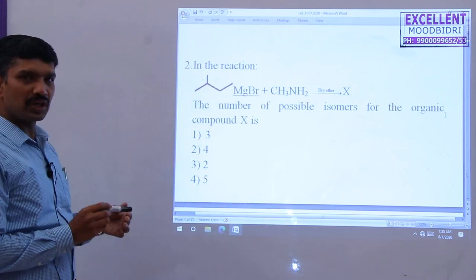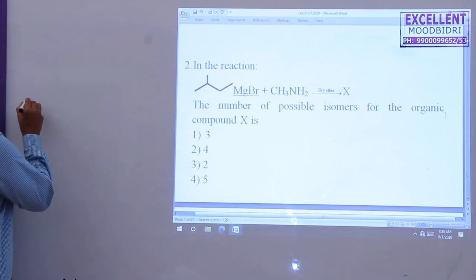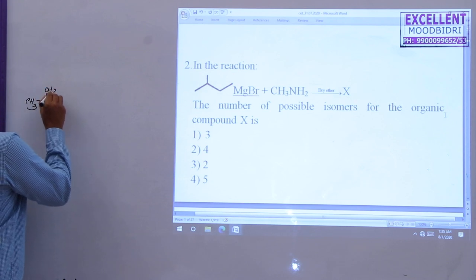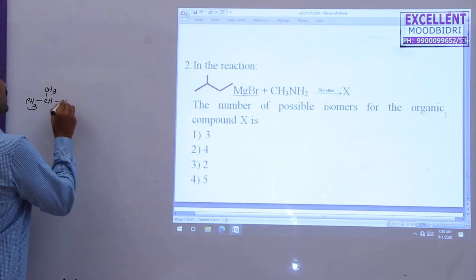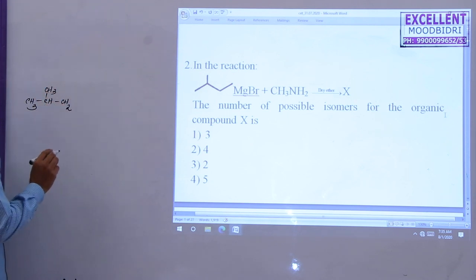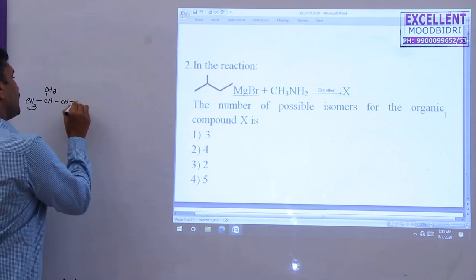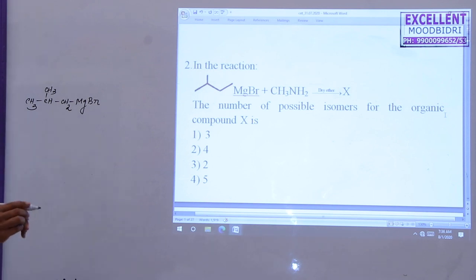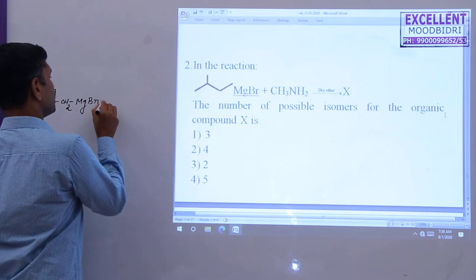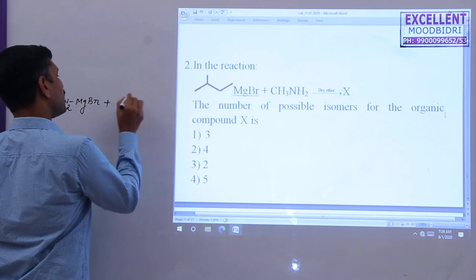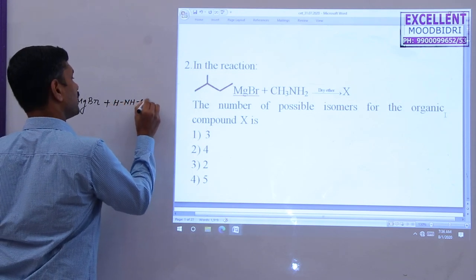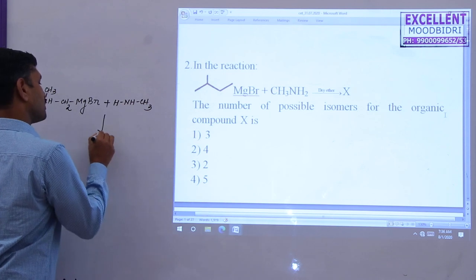The given compound is CH3, C, CH3, CH2, here MgBr. This structure is treated with CH3 amine, CH3NH2, in the presence of dry ether.